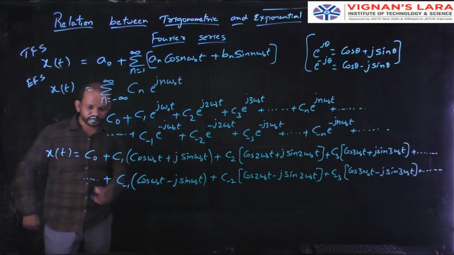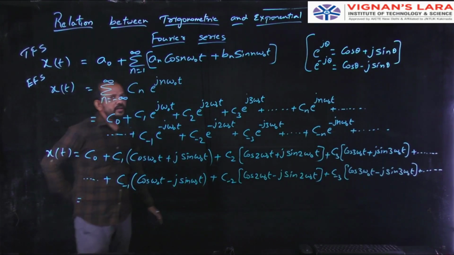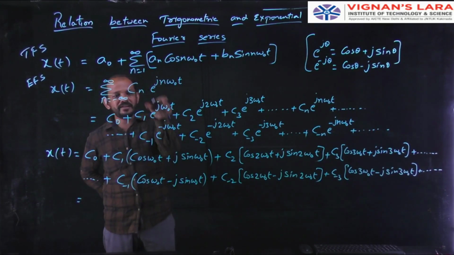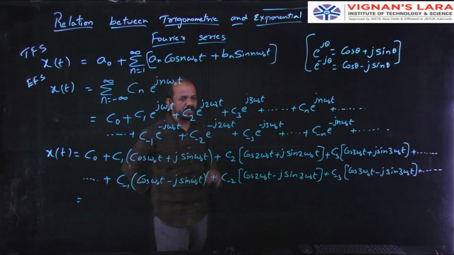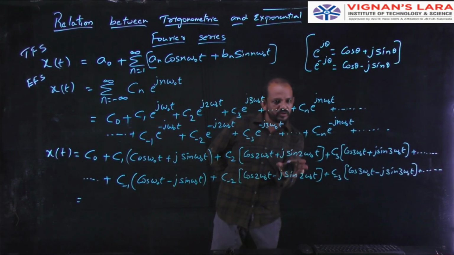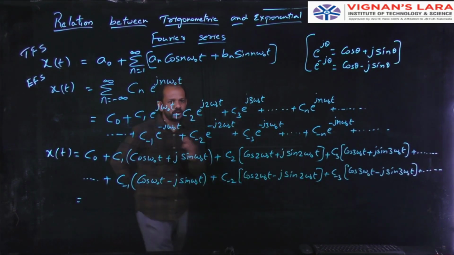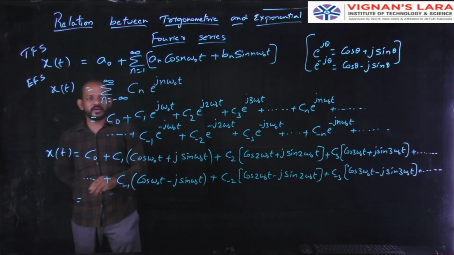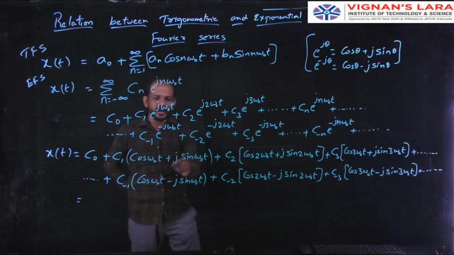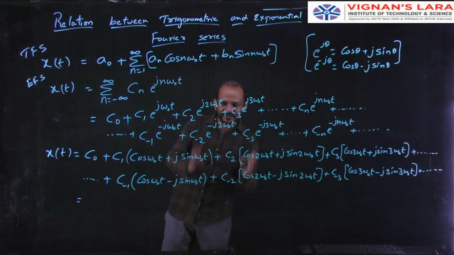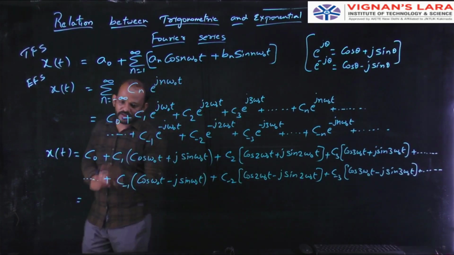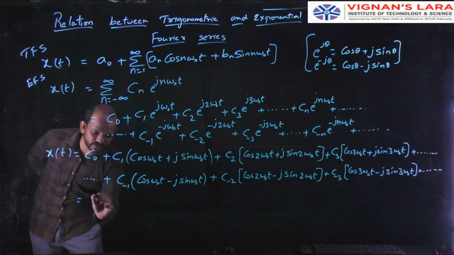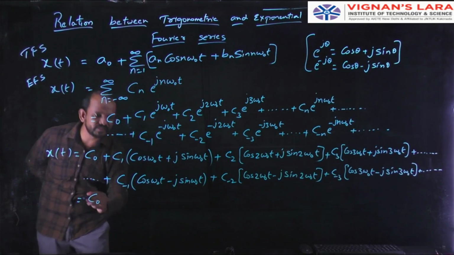So see, here I expanded this equation, and now I will simplify this equation and write it in a smaller notation. So compress this equation using summation formula. First, for that I have to separate the terms. See, here C0 is a separate term, so keep C0 as it is. No need to do anything for that C0.